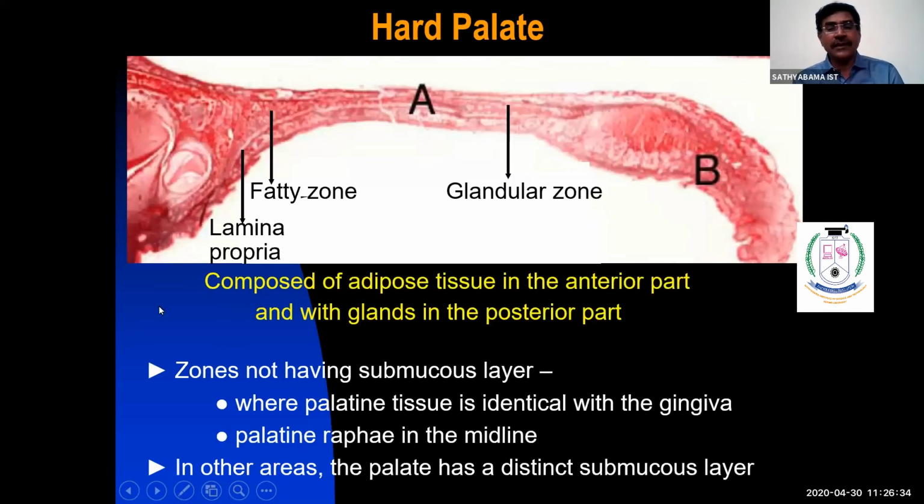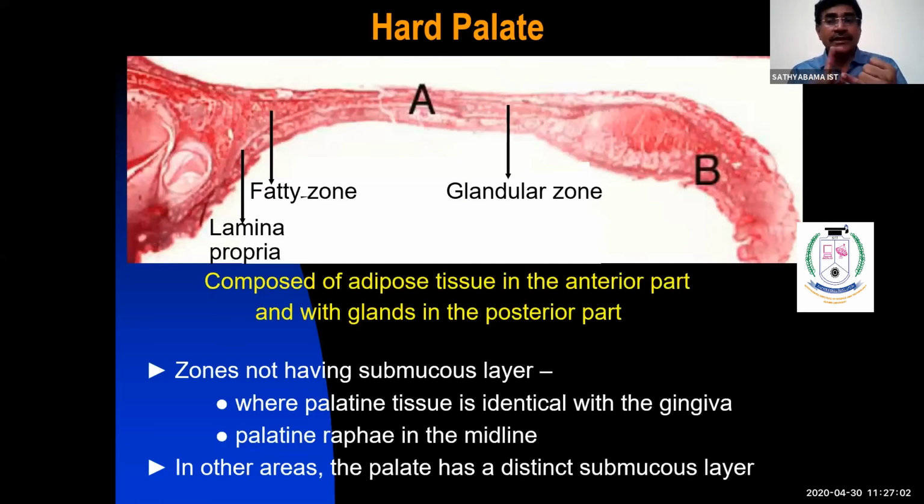Okay, and this is very important. The zone where you don't have a submucosal layer. Submucosa is absent in the hard palate where the palatal tissue is interfering with the gingiva, so the gingival portions adjacent to the tooth present in the hard palate. And the midline palate and raphe. These two areas you don't have submucosa, and also gingiva. Gingiva also does not have submucosa.